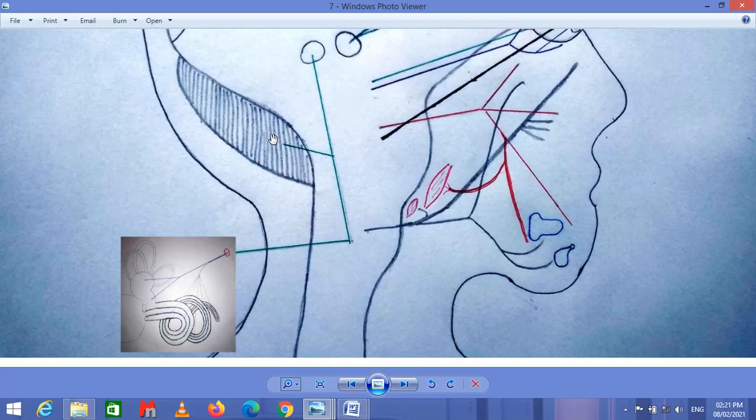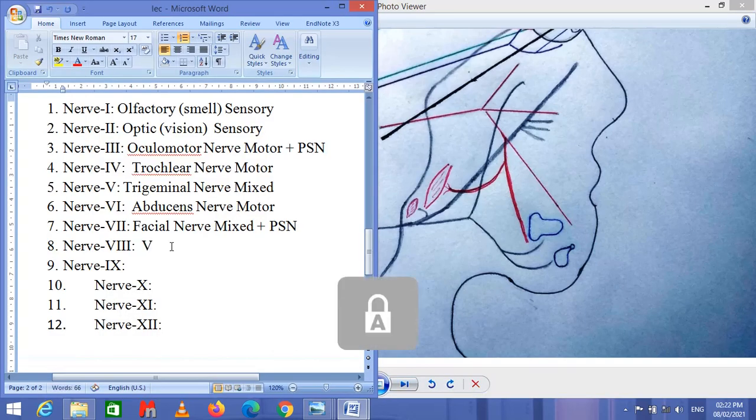So this is a sensory nerve, and this is responsible for audition or auditory sensation and for equilibrium. Nerve 8 is the vestibulocochlear nerve, and this vestibulocochlear nerve is a sensory nerve.